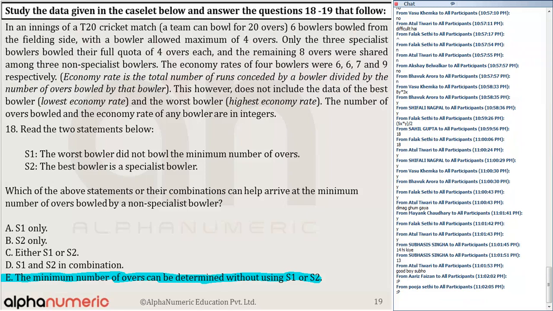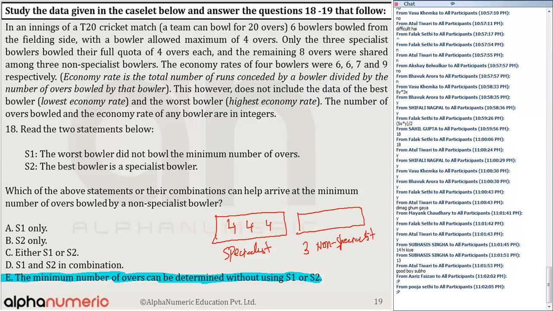There are only 3 specialist bowlers, and each of them has bowled 4 overs. So 4, 4, and 4. Okay, so these were the overs bowled by the specialist bowlers. So 4 plus 4 plus 4, that is 12 overs. Remaining overs are 8, and remaining 8 overs are bowled by 3 non-specialists. Yes or no? There are 3 non-specialists.